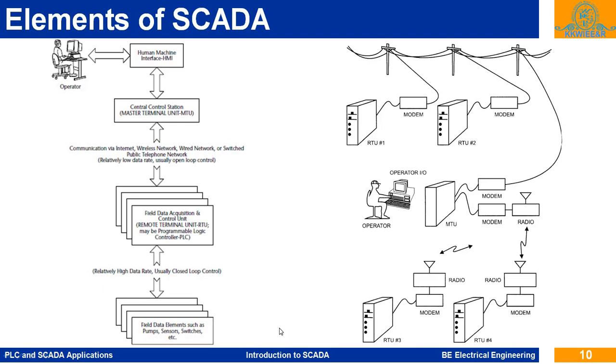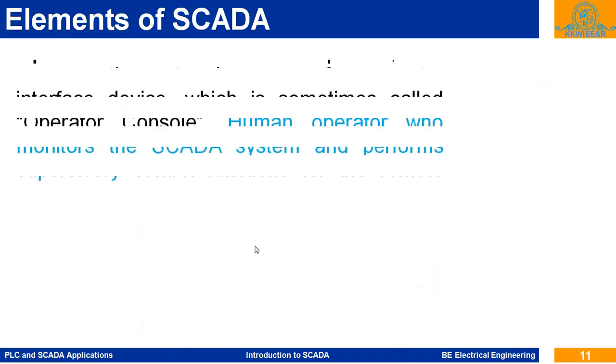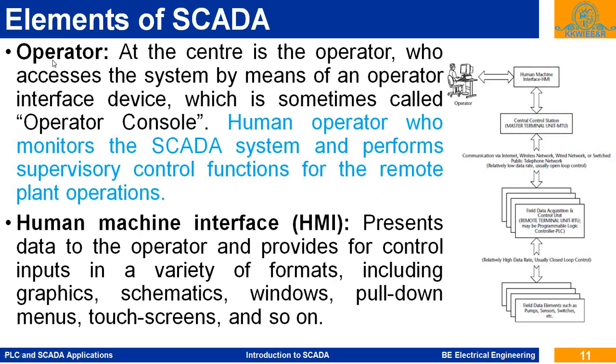So this is the block diagram, or these are the elements of this SCADA system: operator, HMI, MTU, wired or wireless communication, remote terminal unit, and the field devices, sensors, transducers, and the actuators on the field. Now we will see these blocks or elements one by one.